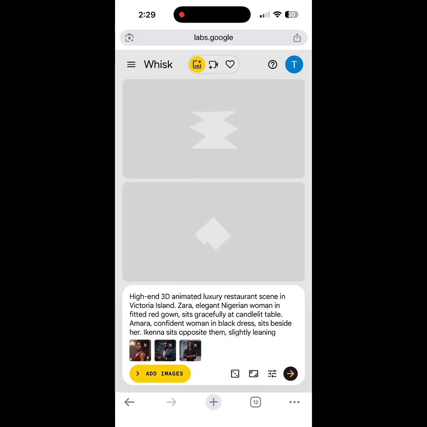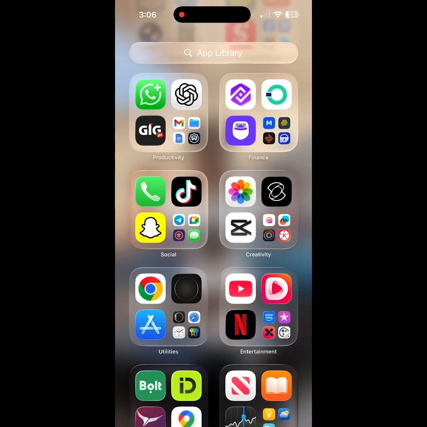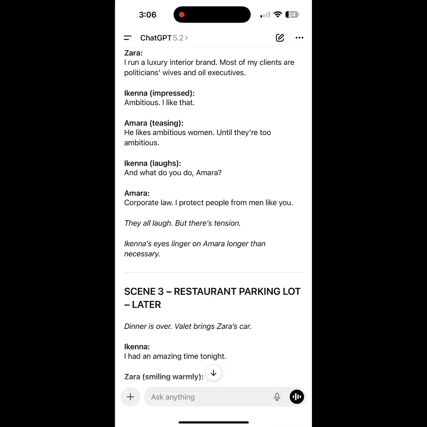And so let's click generate. So you see now we have the 3 of them in one scene. So just repeat the same steps for all your scenes to generate all your scenes.